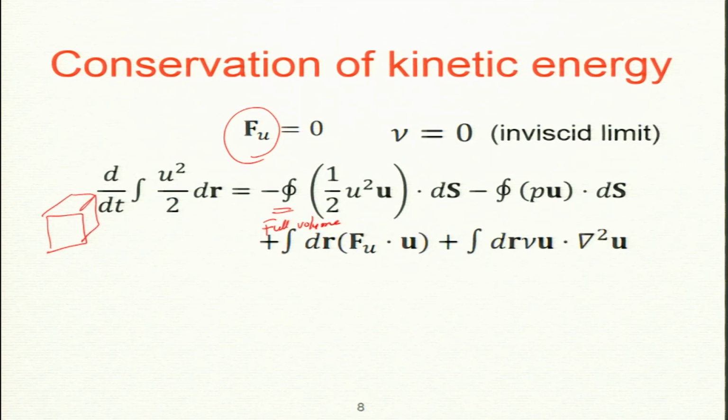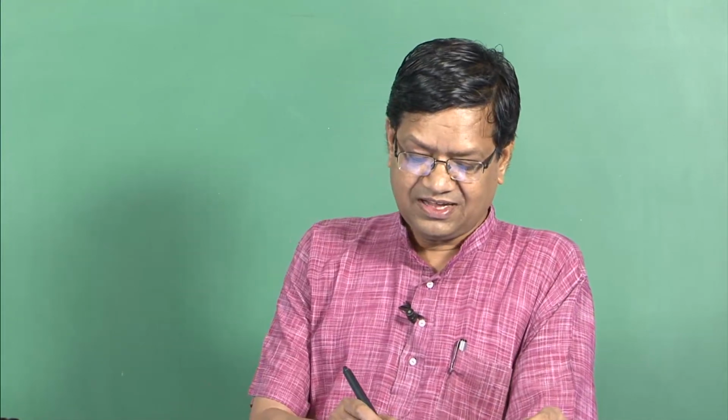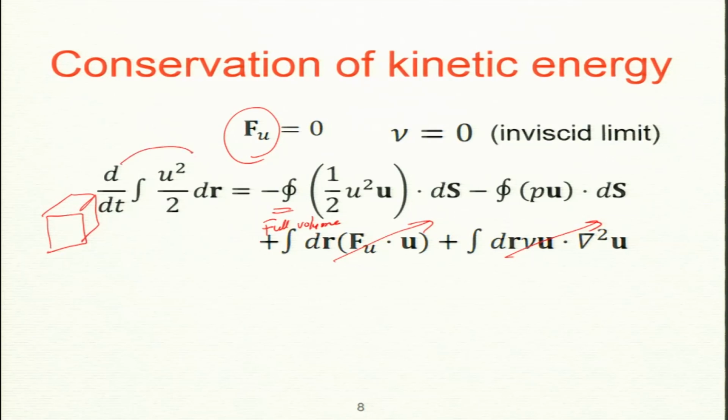Now, these are the 4 terms which you had, but these anyway are 0 because I make the assumption on Fu and u. This is copied from the old slide. Now, we have only 3 terms. Are we assuming that the volume we are considering is not changing with time? Yes, it is the total volume. Volume does not change with time. So, that is why the d by dt does not act on dr indeed.